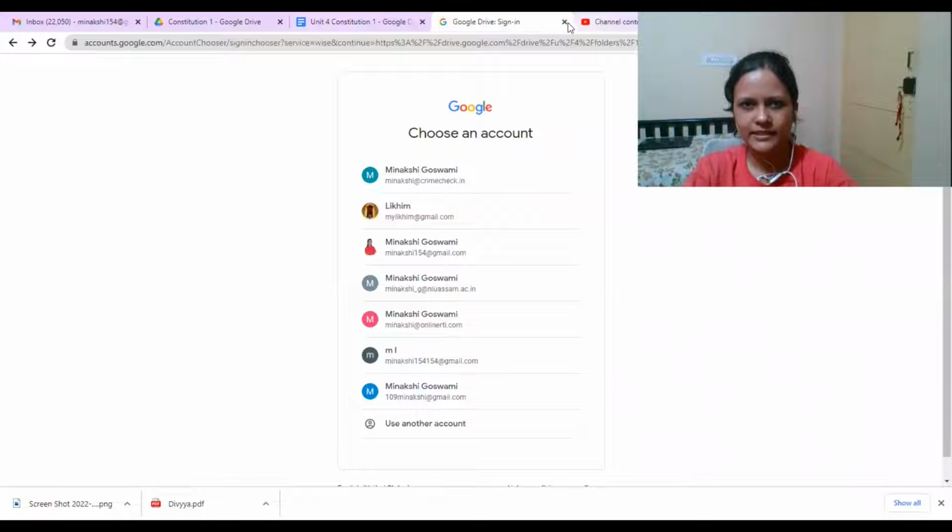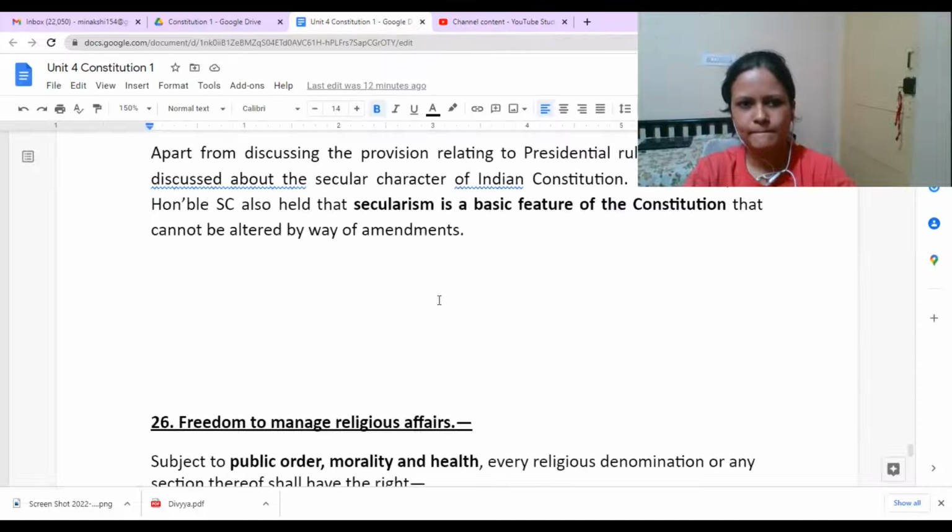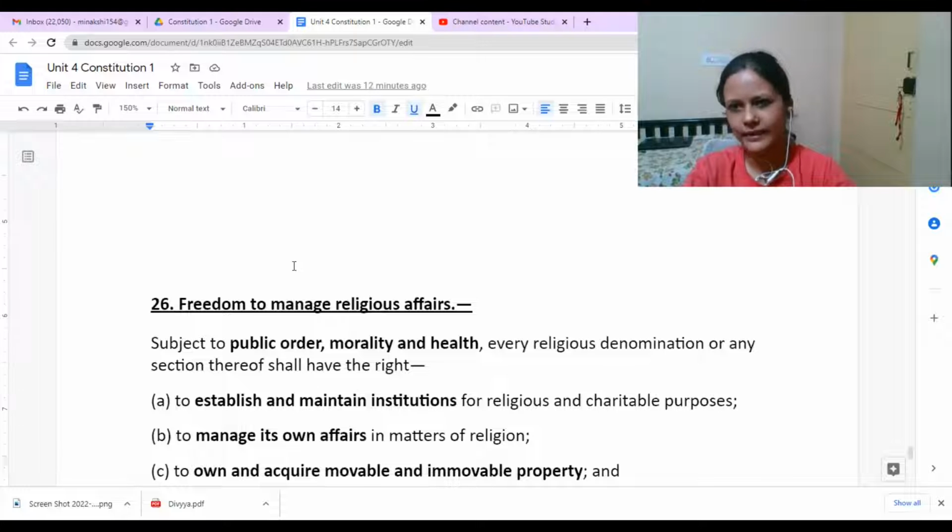Okay, is that case clear? Yes, ma'am. That is Article 25, which provides us the fundamental right to practice, profess, and propagate any religion.